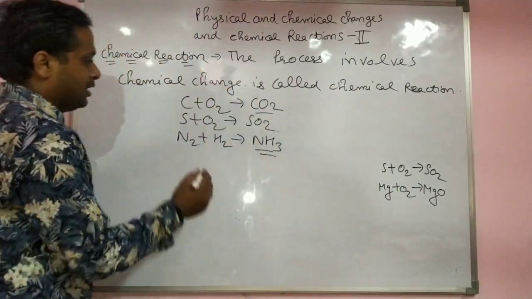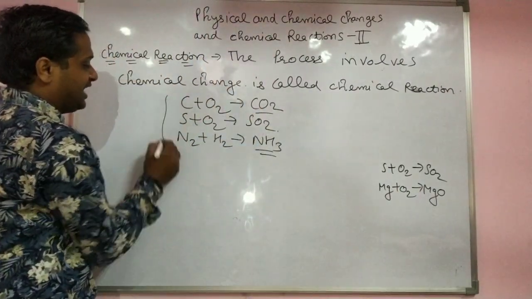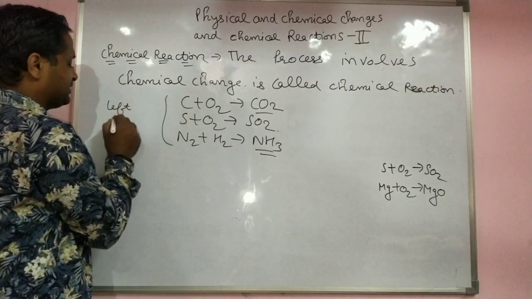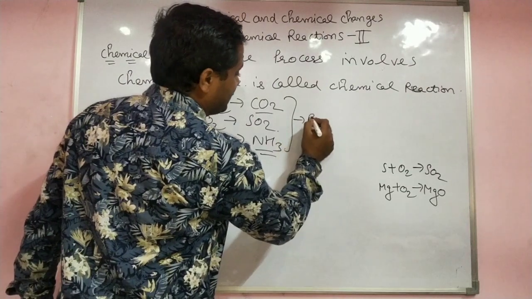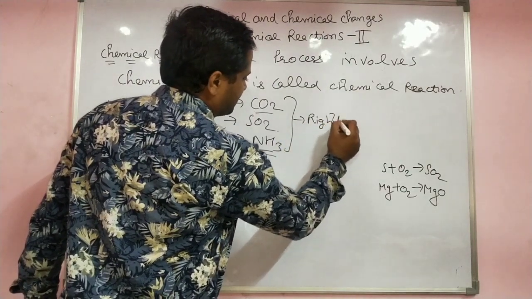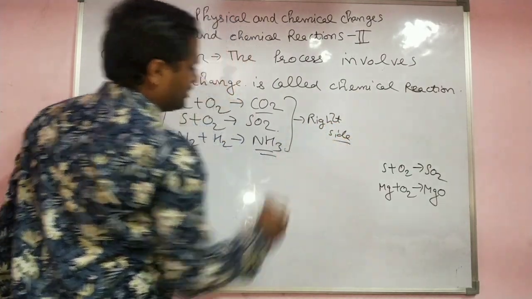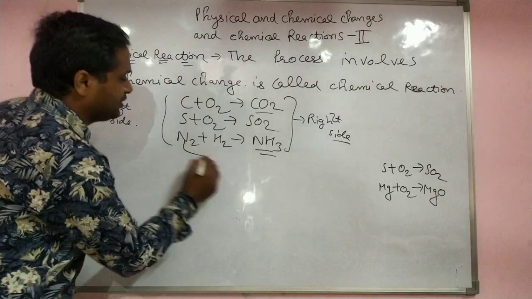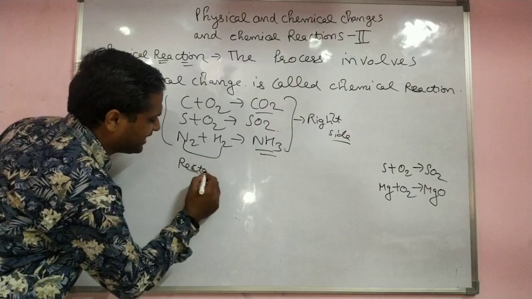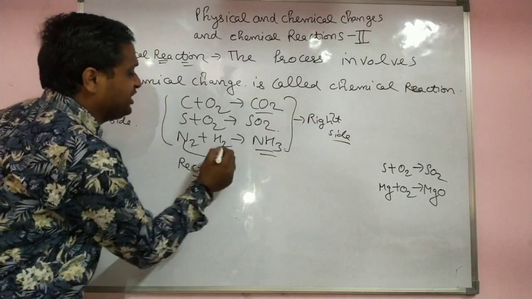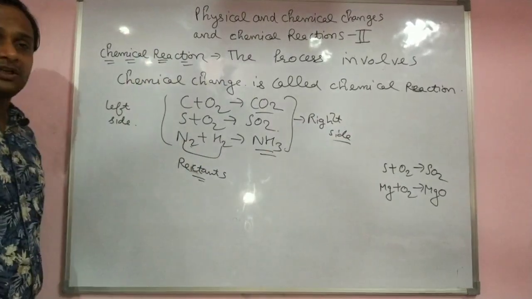In a reaction, this is the left side and this is the right side. At the start of the reaction are the reactants, which react with each other and give the product.